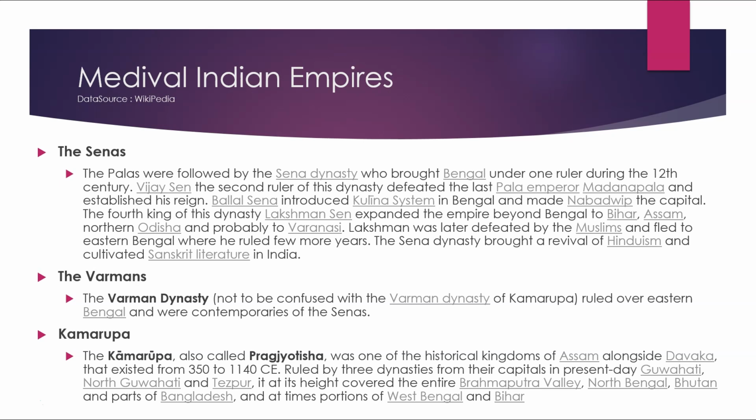The Varmans. The Varman dynasty, not to be confused with the Varman dynasty of Kamrup, ruled over eastern Bengal and were contemporaries of the Senas.